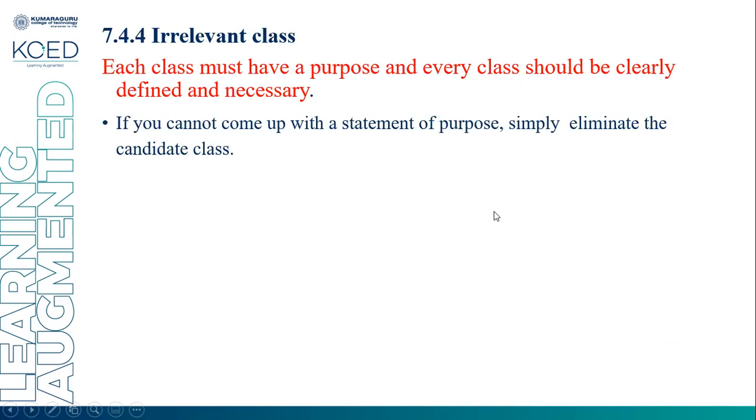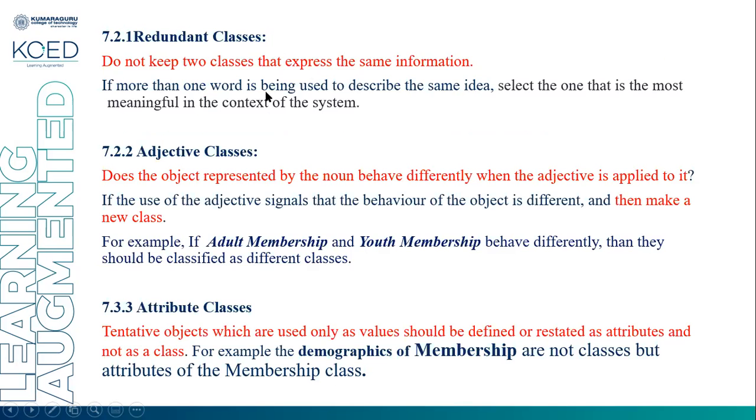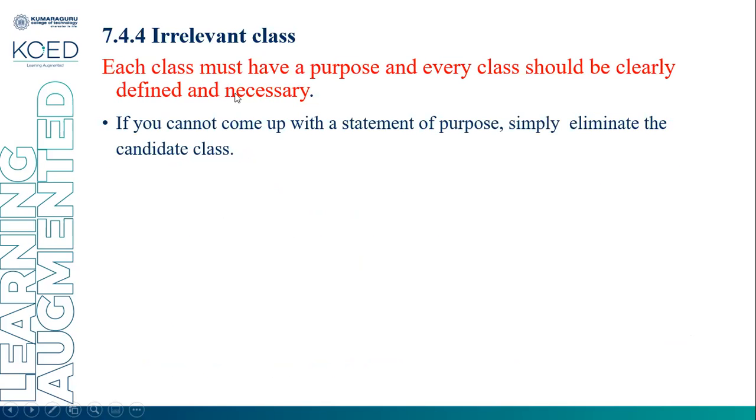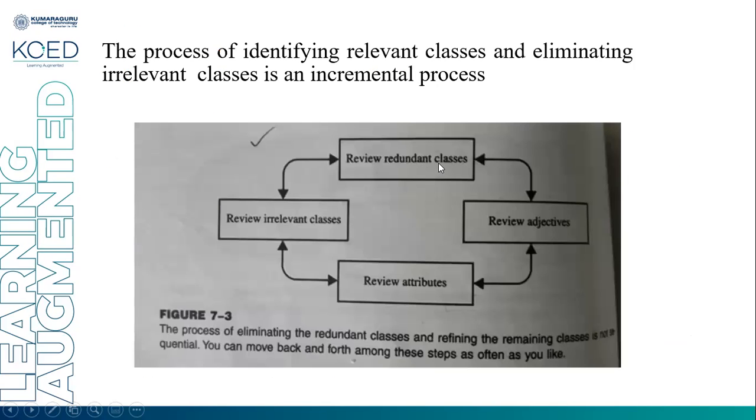So these are the steps of the noun phrase approach. Find the redundant classes and remove them. Give an adjective if they have a different meaning and make them different classes. See if it's an attribute; if it's not worth a class, you have to make it an attribute, not a class. If the class is irrelevant, discard it. So review the redundant classes, review the adjectives, review the attributes, review the relevant classes. This is a process of identifying the relevant classes and eliminating the irrelevant classes.